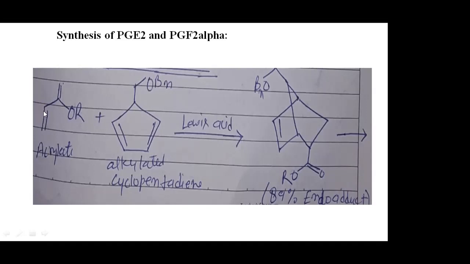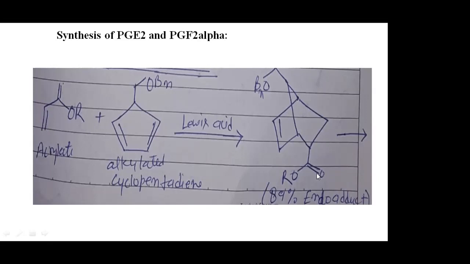Then this double bond attacks at this part, and they convert into this type of product. Here you can see, when this carbon and this carbon are activated, then a double bond comes at this position, and these two are attached at these two carbons.